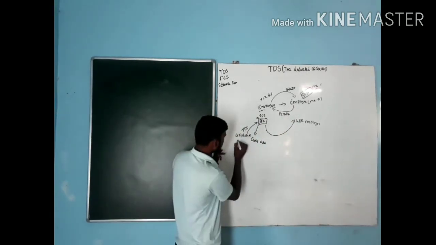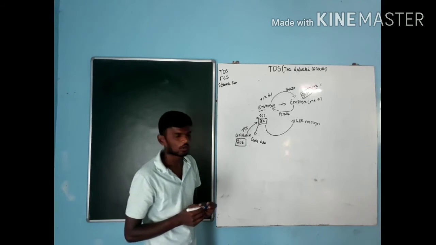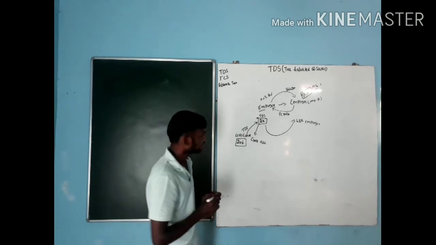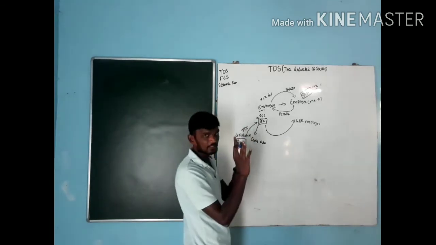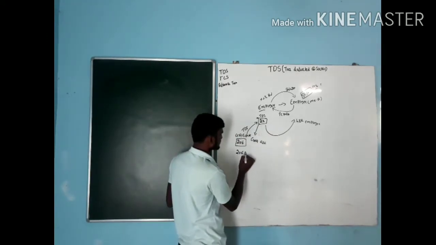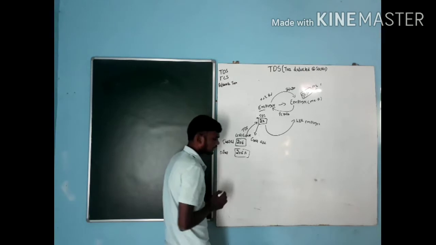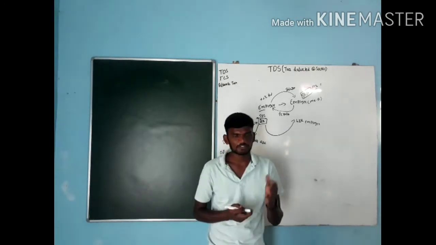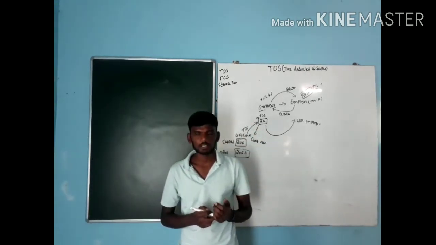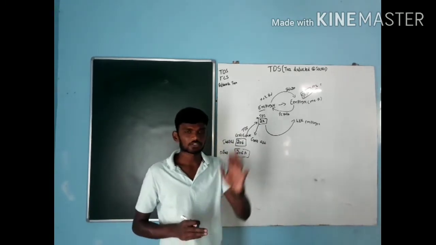For salaried persons, this TDS certificate is issued under Form 16. When it comes to others, apart from salary, if you are getting any kind of income with tax deducted at source, we need to go for 16A. It is for salaried employees, and 16A is for others. Others means, for example, I am receiving income from lottery, income from crossword puzzle, income from horse race, any kind of insurance commission, deposit interest from the banks.